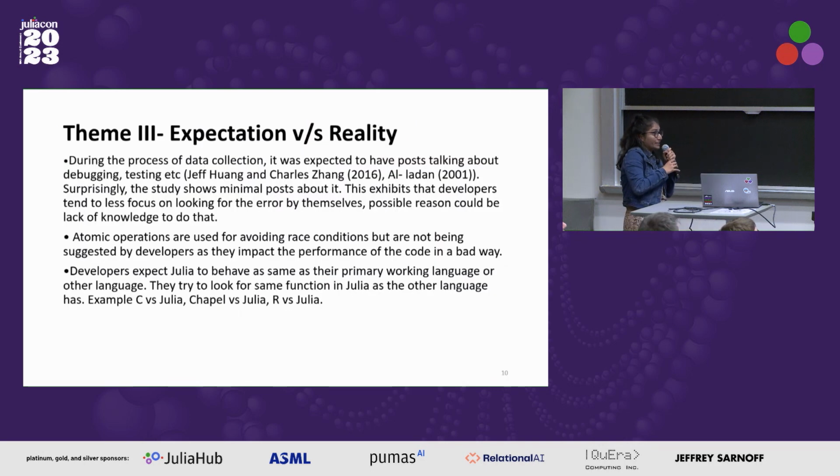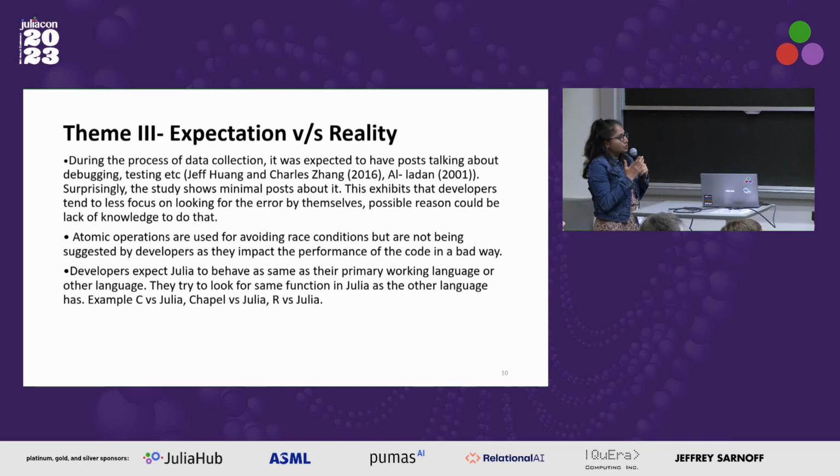So these were some of the posts that we found, and we have seen people inquiring about various concepts. The third theme was expectation versus reality. While I was conducting this research, I saw a lot of papers on debugging and testing for multi-threading. I was expecting a lot of questions on that, but didn't get any, just one question in the whole multi-threaded tag. And then we saw that atomic operations are used for avoiding race conditions, but they are not being suggested by developers on the discourse because they impact the performance of the code in a very bad way.